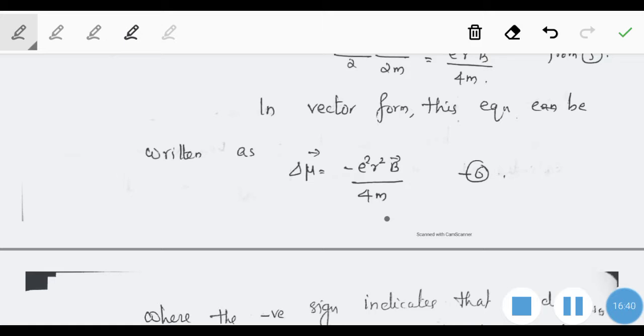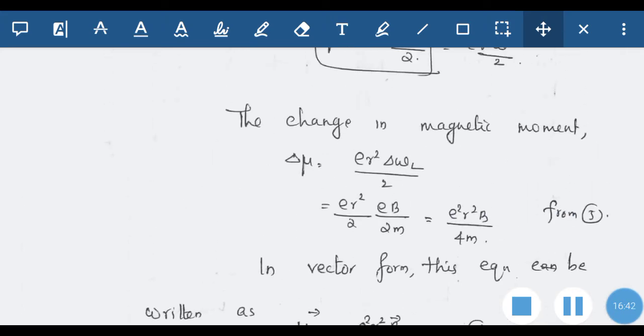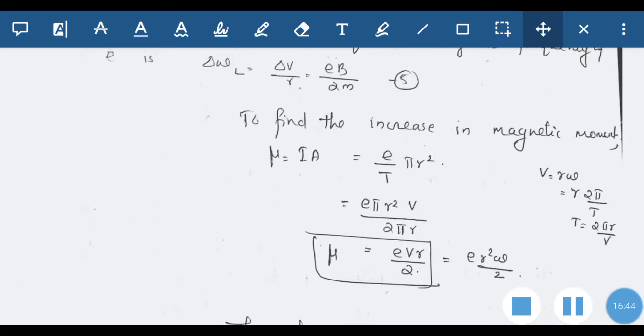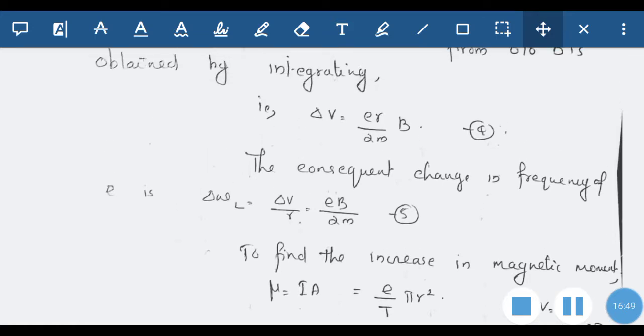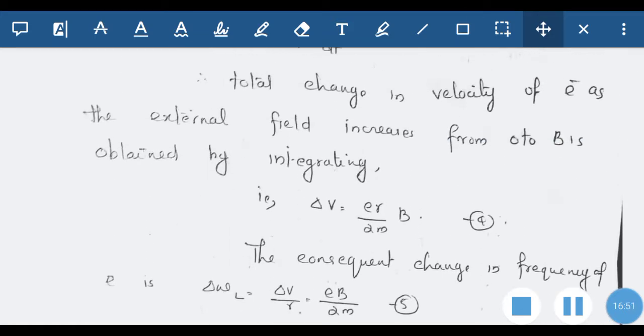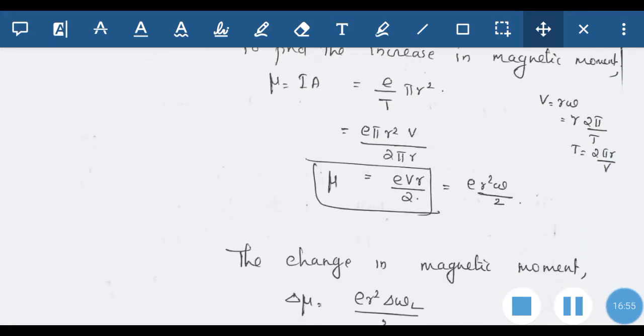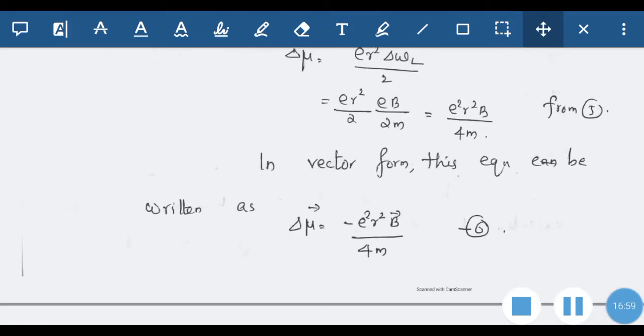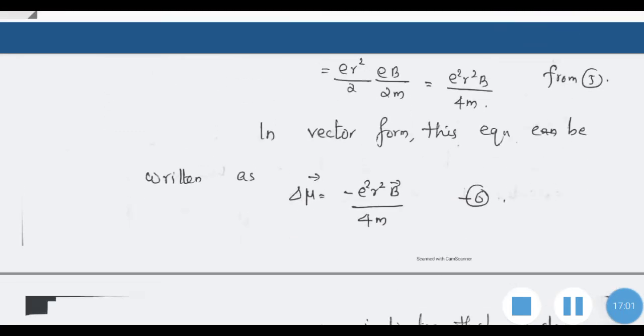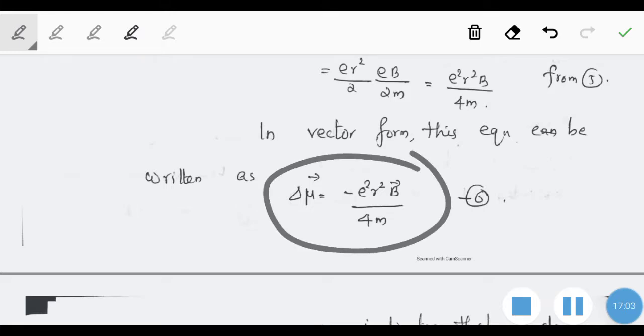Here the negative sign has been lost somewhere. In the expression for d phi by dt we have a minus sign. If we consider only the magnitude, then we need not consider the sign, but finally we have to retain the sign, that delta mu is equal to minus E square R square B divided by 4m, or otherwise you can retain the sign from the first equation itself.